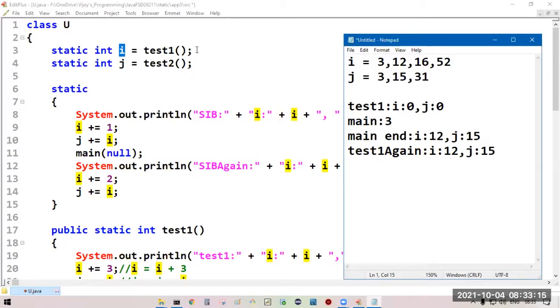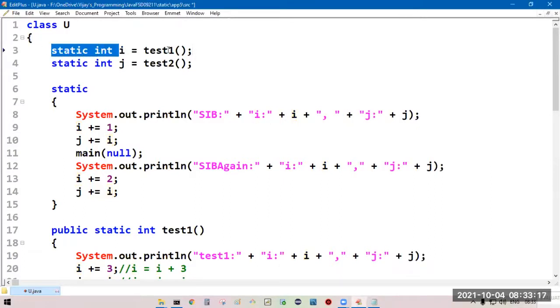Okay, fine. This statement got initialized and executed successfully. Come to the next statement: static int j is equal to test2. We are supplying the return value of test2 to j.